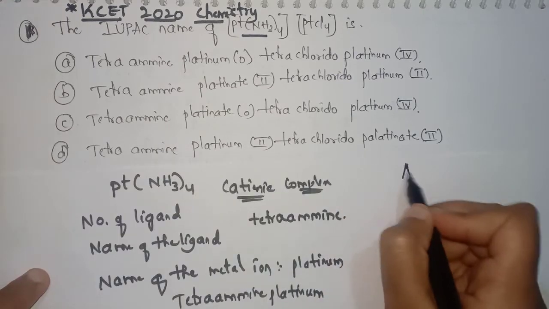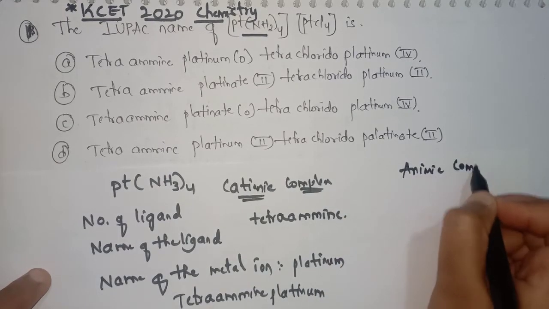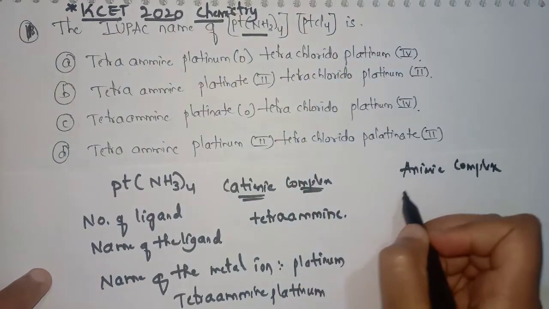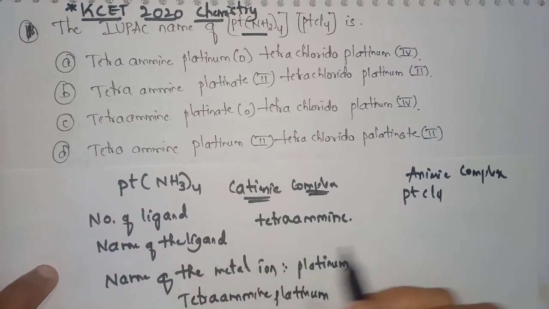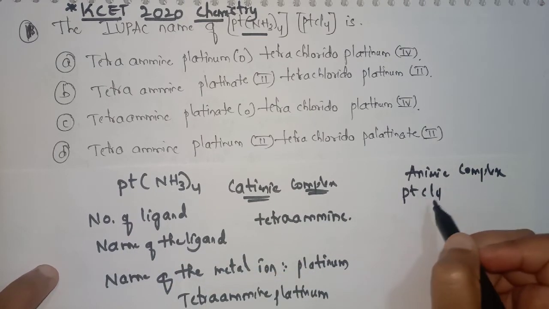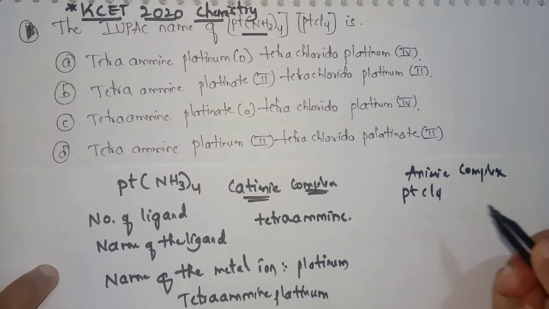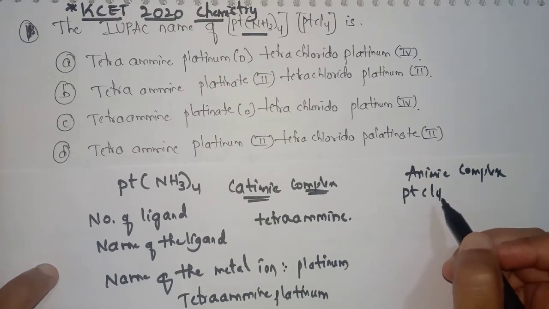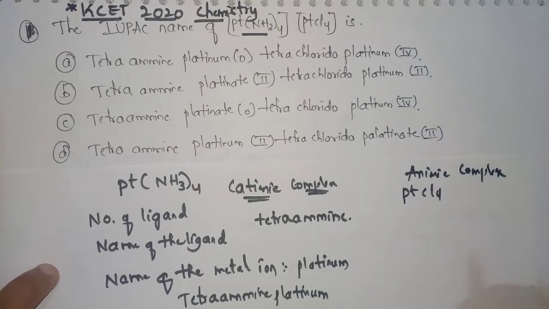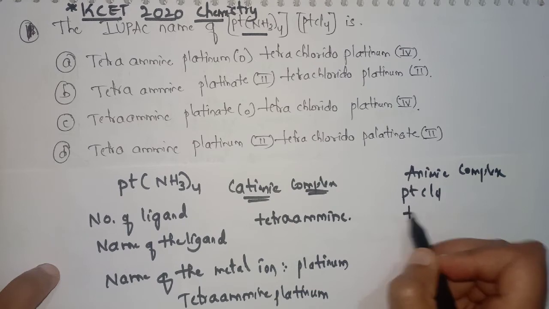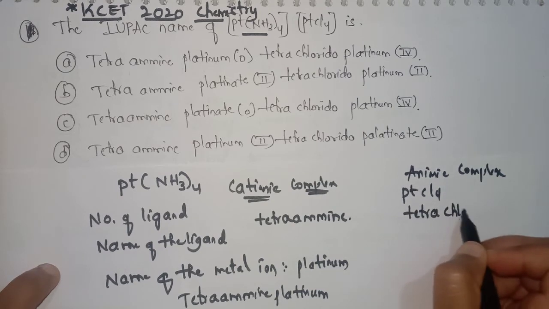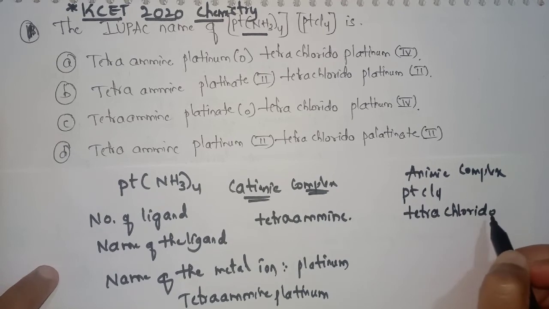Now let's take the anionic complex. The anionic complex here is [PtCl4]. Same procedure for this: the number of ligands and the name of the ligands. Here the ligand is Cl. We know that it is an anionic ligand, so the last letter will change to O. So chloride will become chlorido. How many Cl are present? Four, so tetrachlorido is the name and number of the ligand.